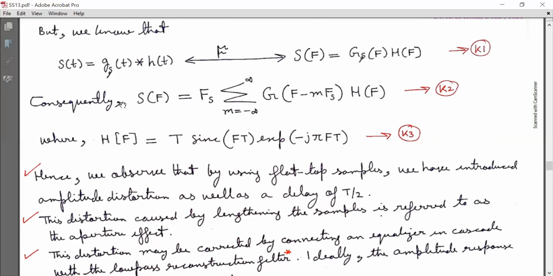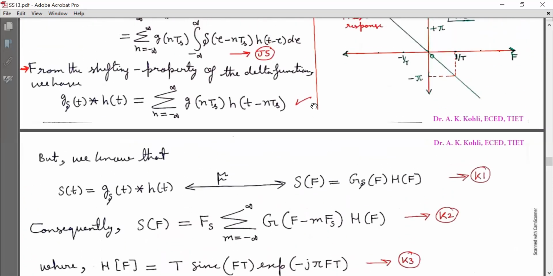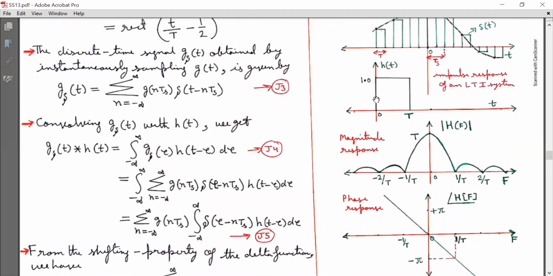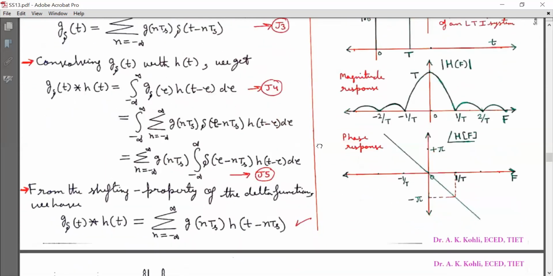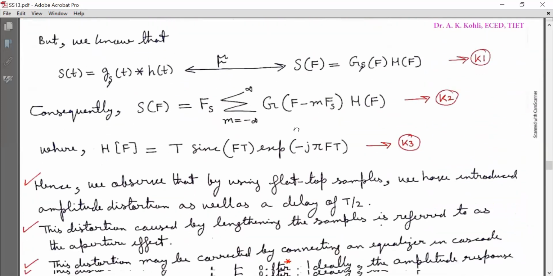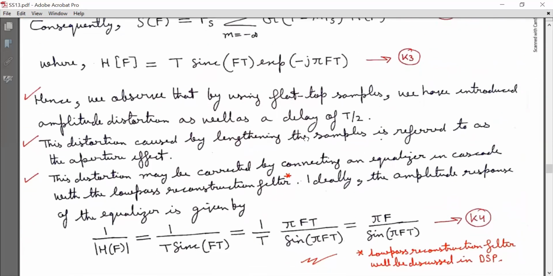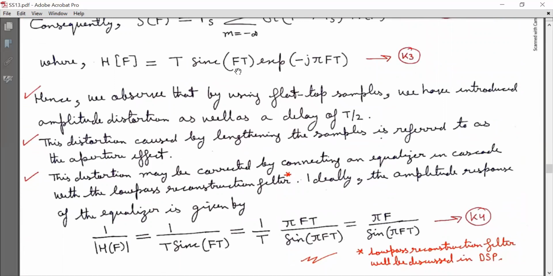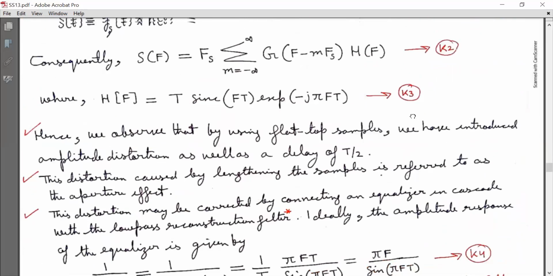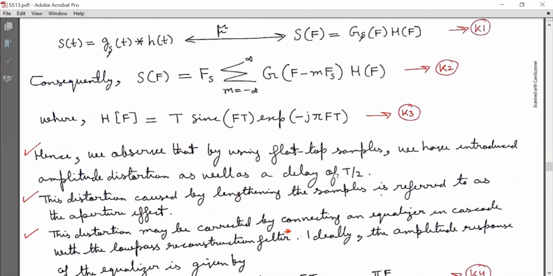Consequently, S(f) is equal to, we know what G_delta(f) is, we have already derived. So S(f) is equal to Fs summation m running from minus infinity to infinity G(f minus mFs) into H(f). Now from the CTFT of this function h(t), I have H(f) that is equal to capital T sinc(fT) e raised to minus j pi fT, mark it as K3 here. Substitute H(f) here.